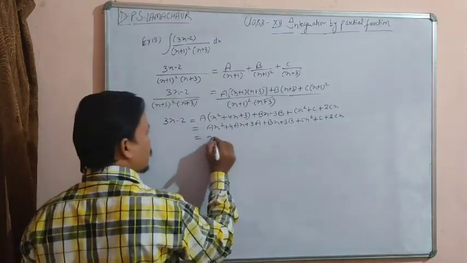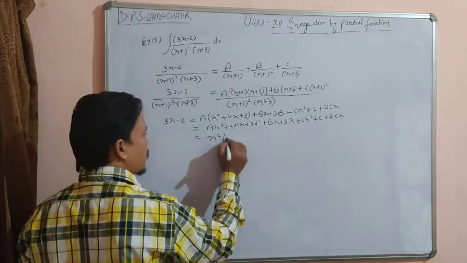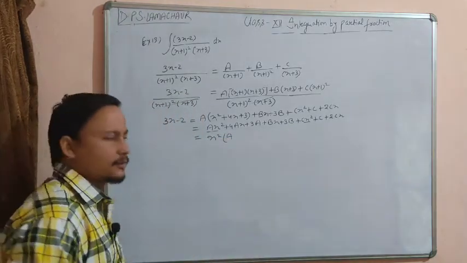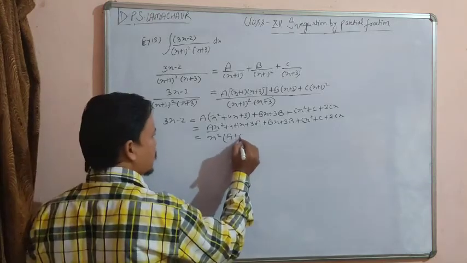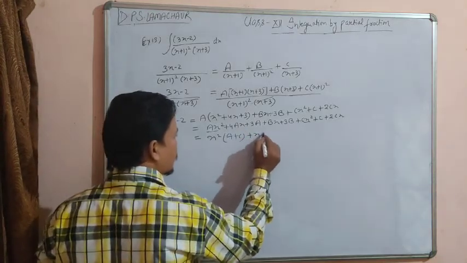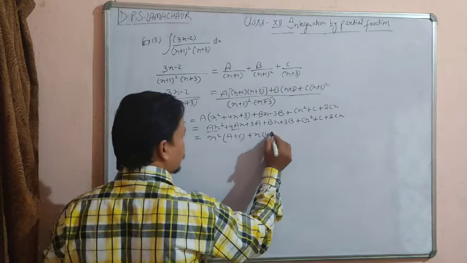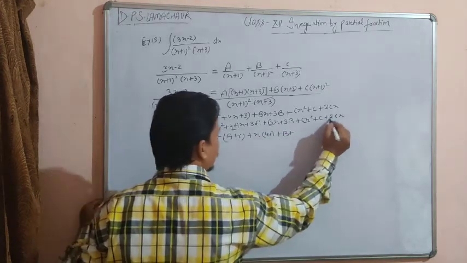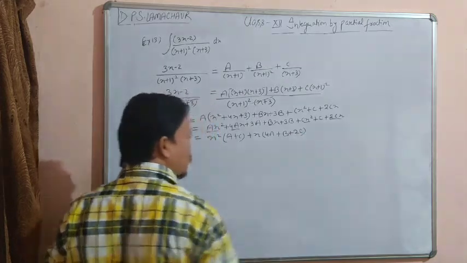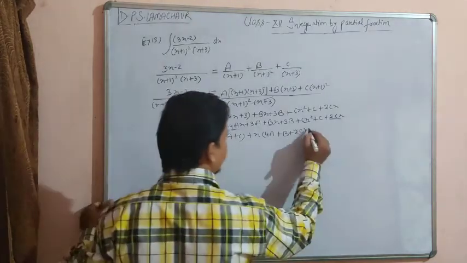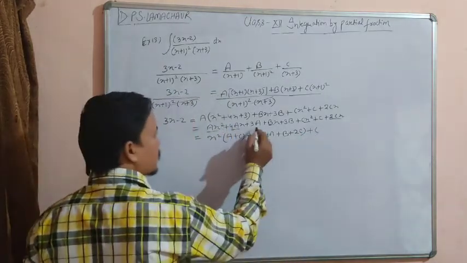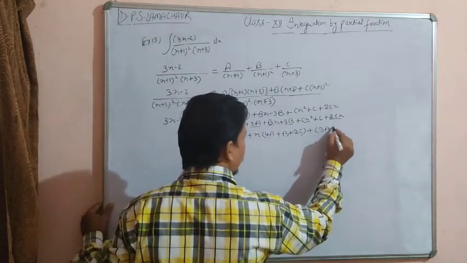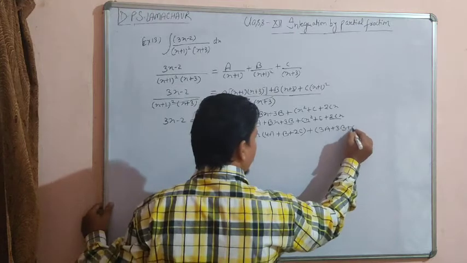Now the coefficients of x square are in ax square and cx square. So on combining, the coefficient of x square is a plus c, the coefficient of x is 4a plus b plus 2c, and the constant terms are 3a, 3b and c, so 3a plus 3b plus c is the constant.